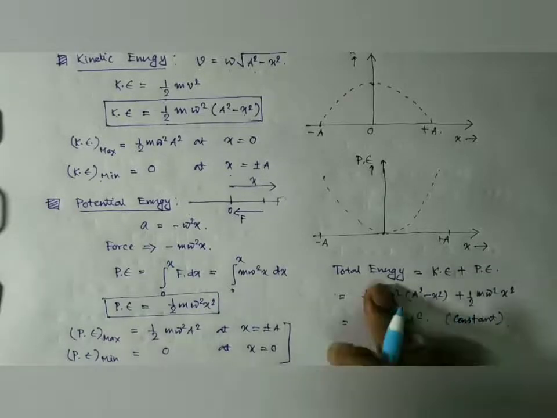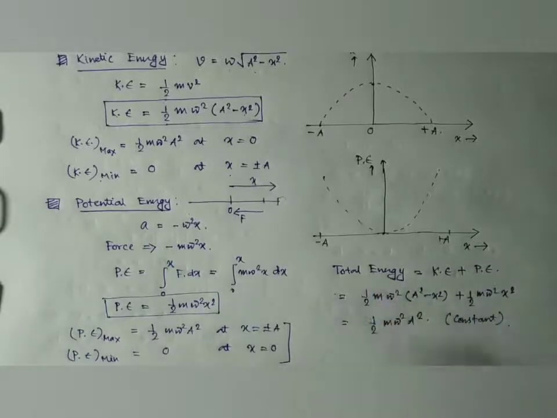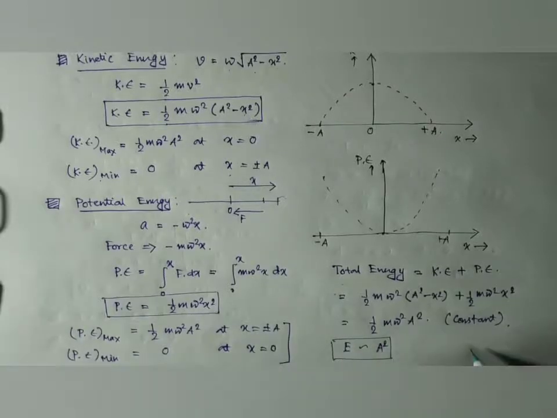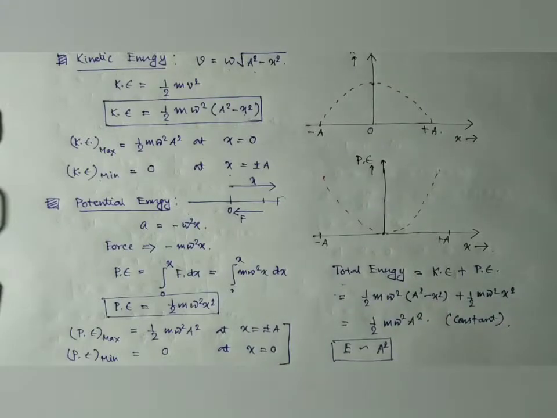So the total energy at any point of the motion of a body executing simple harmonic motion is conserved, or constant, and we also obtain that total energy is proportional to the square of the amplitude. The energy is dependent upon the square of the amplitude. So this is all about the expression of kinetic energy and potential energy of a body executing simple harmonic motion.